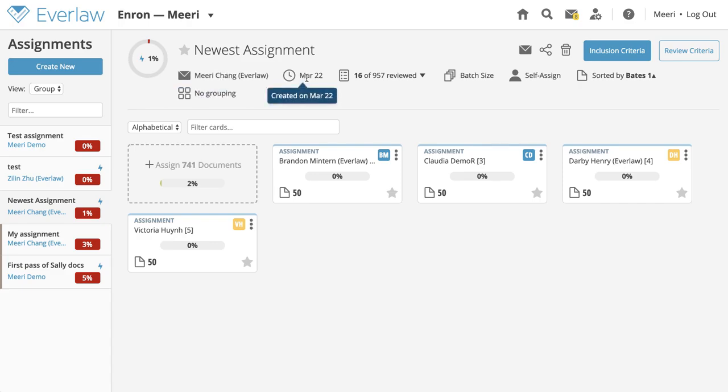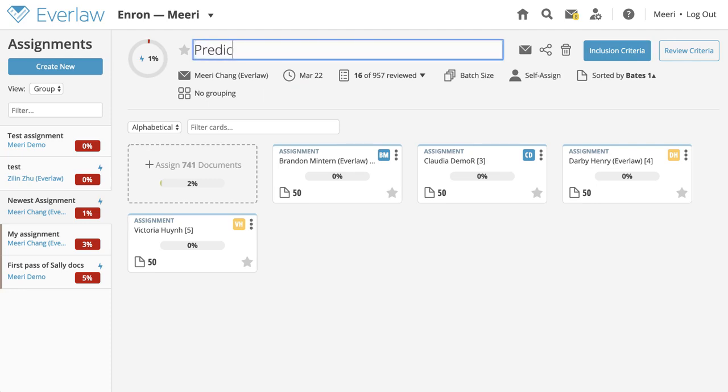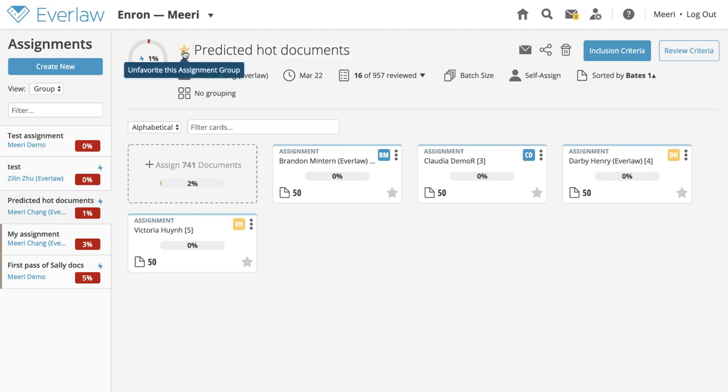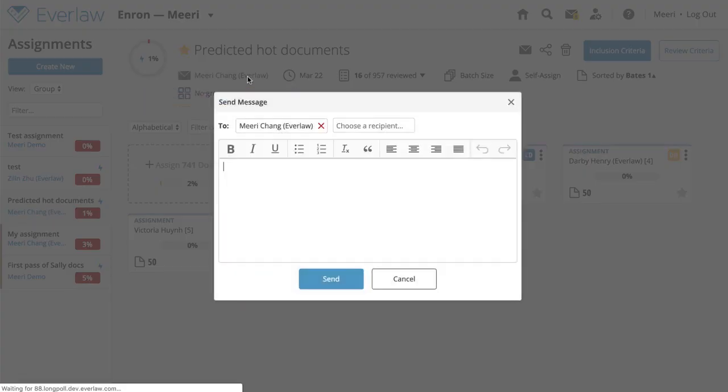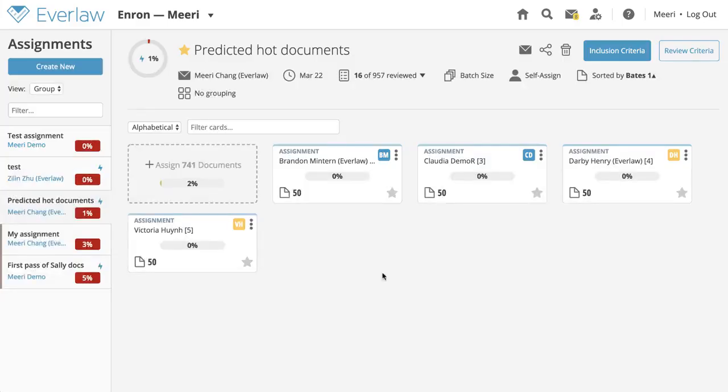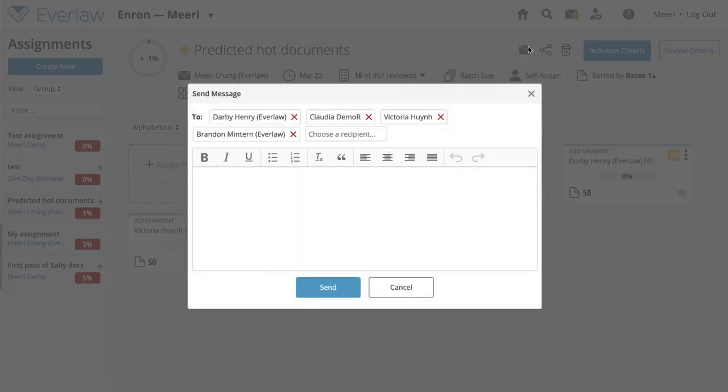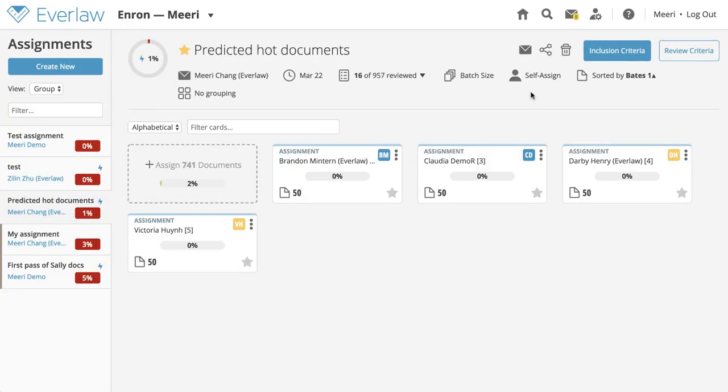To rename an assignment group, click the current name to highlight it, and then type in a new name. To favorite the assignment group, click the star icon next to the name. To message the assignment group creator, click on the creator's name under the assignment group name. To message all members who are assigned documents, click the message icon in the top right. To share the assignment group with others, click the share icon.